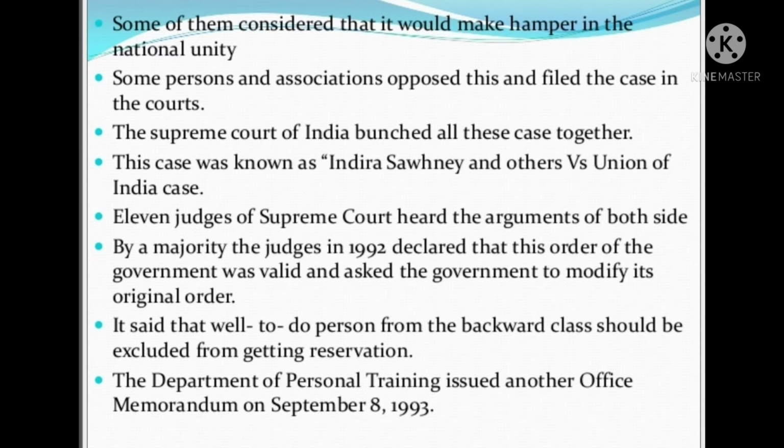It said that well-to-do persons from the backward classes should be excluded from getting reservation.